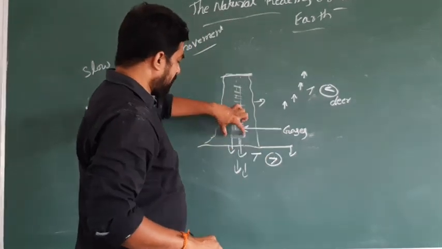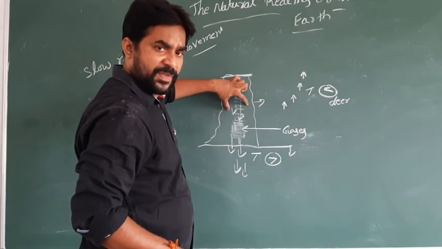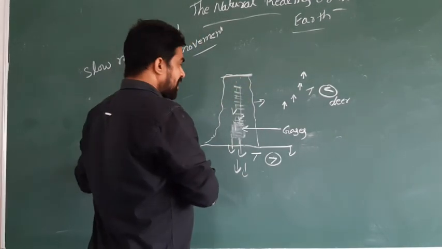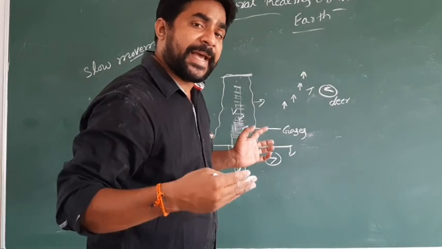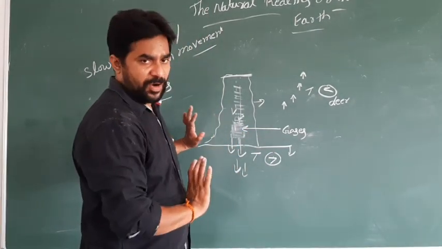At that time, when the pressure increases inside the mountain or inside the earth, because of the pressure, the material is always trying to escape from inside the mountain.